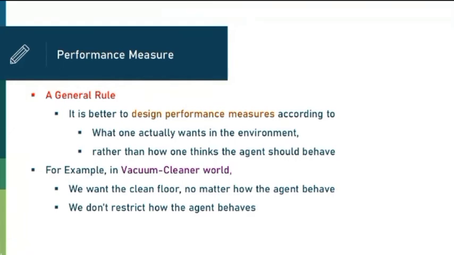So what is the general rule for performance measure? Understand it properly because we are going to use it in future. So what is the general rule for performance measure? It is better to design performance measure according to what one actually wants in the environment rather than how one thinks the agent should behave. So the basic idea behind the performance measure is a rule which says to design the performance measure according to what one actually wants in the environment.